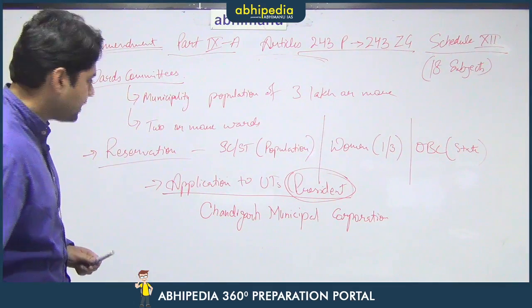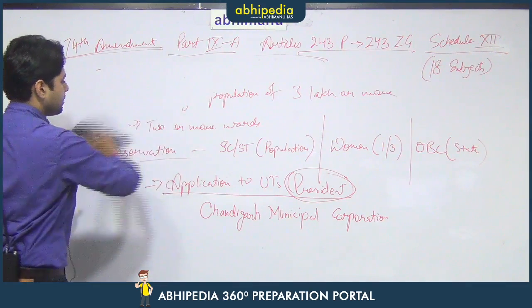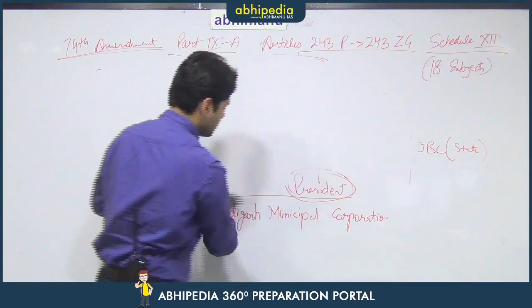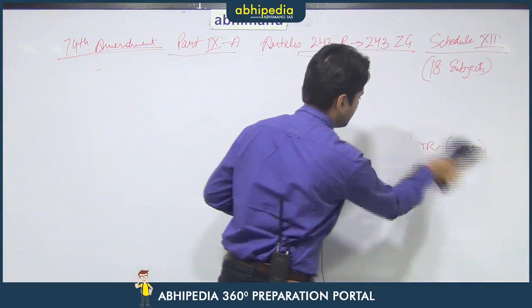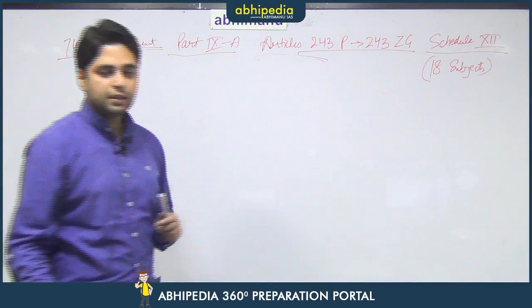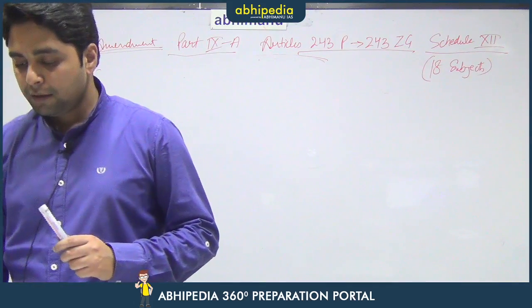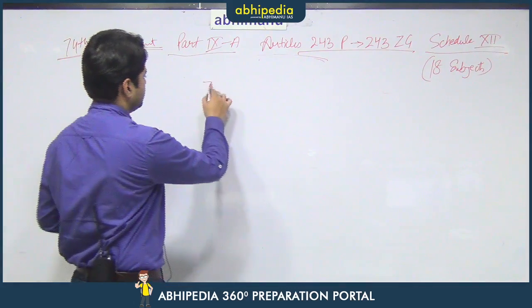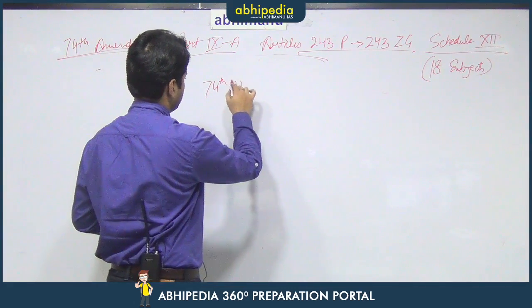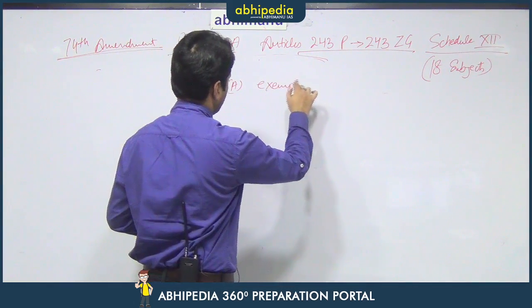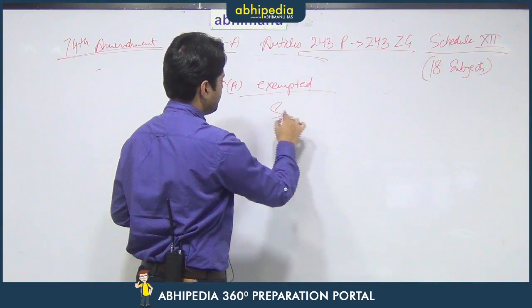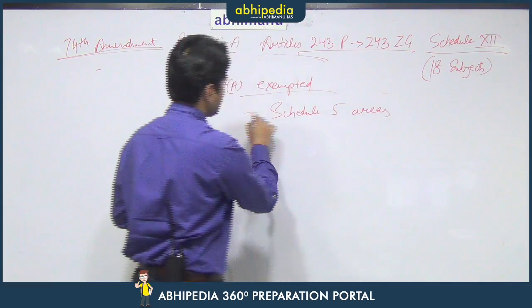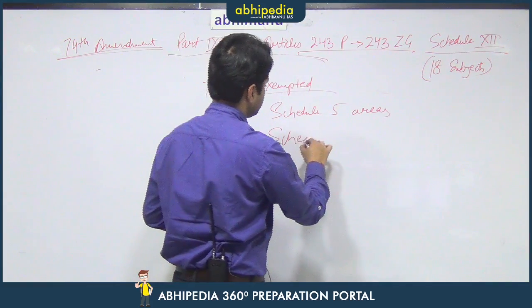If we talk about the exempted areas where the 74th Amendment is not applicable, there are certain areas, just like we did in the case of the 73rd Amendment. The 74th Amendment is not applicable in the Schedule 5 areas. It is also not applicable in the Schedule 6 areas.